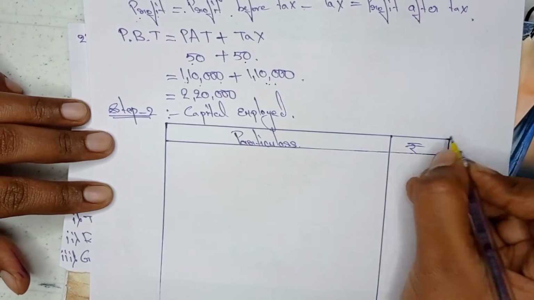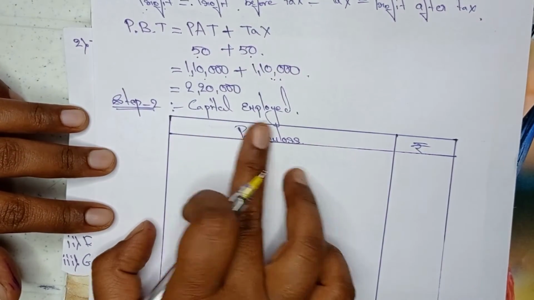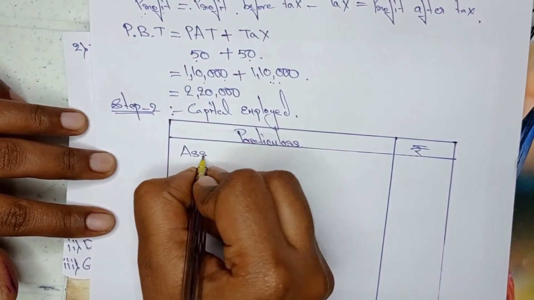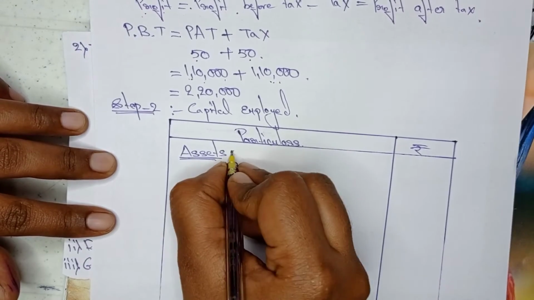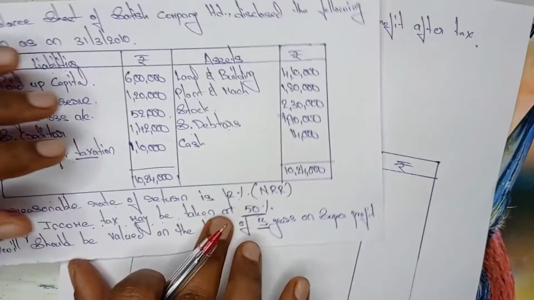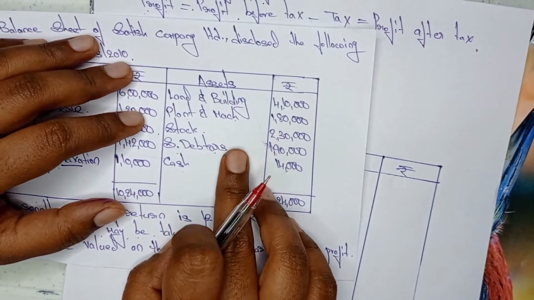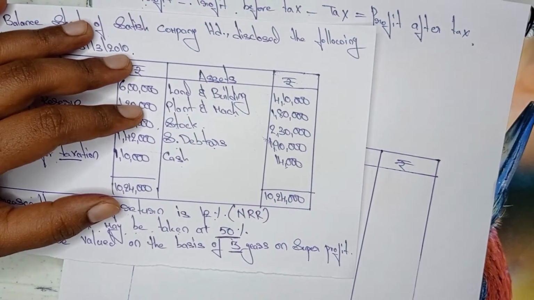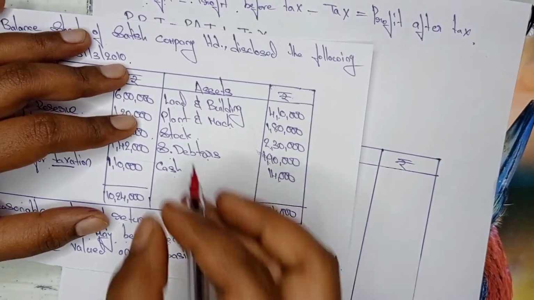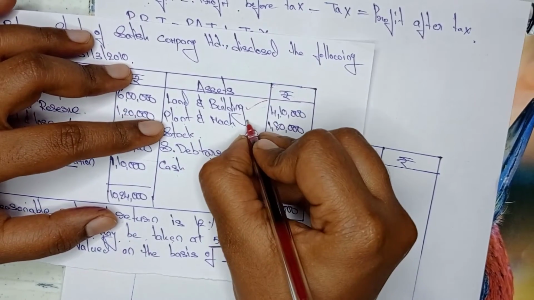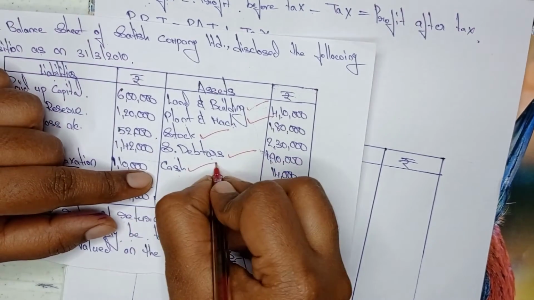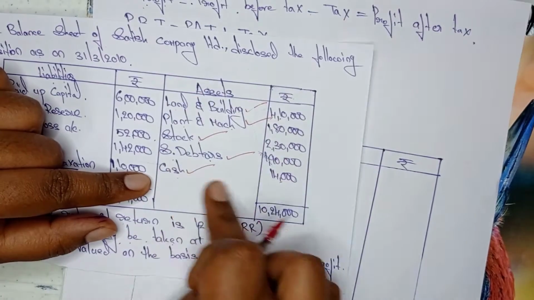Particulars, amount. Okay, what is the formula of capital employed? Assets minus liabilities, right? So first of all we need to write assets. Okay, now we will go to the question. From these assets, what are the assets we need to record in capital employed? Land and building we need to take, plant and machinery we need to take, stock we need to take, sundry debtors also we need to take, and cash also we need to take. In here all the assets we need to take.